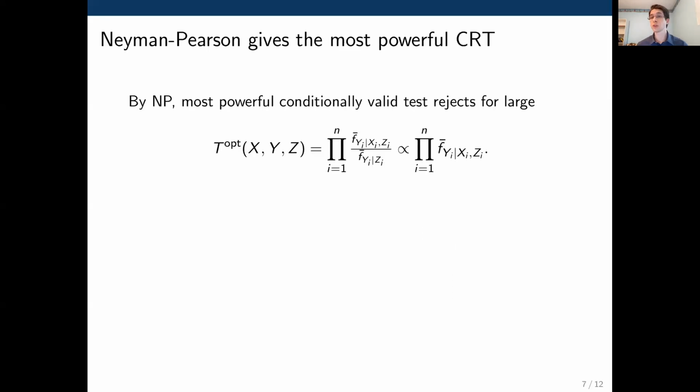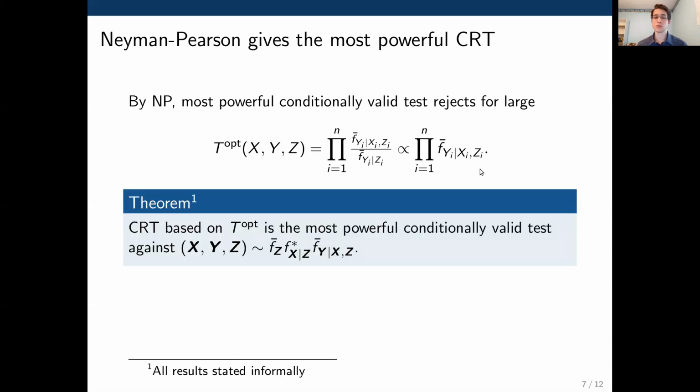And so we can read off the most powerful test statistic directly from Neyman-Pearson. So what we get is the ratio of the two likelihoods on the previous slide, which simplifies to this quantity here. And we can actually even throw out the denominator because it's not a function of x, and so it won't change upon resampling. So what we're left with is that the most powerful conditionally valid test rejects for large values of this likelihood of y given x and z under this assumed alternative model. And so it turns out that this test is exactly the conditional randomization test based on this test statistic viewed as a function of x, y, and z.